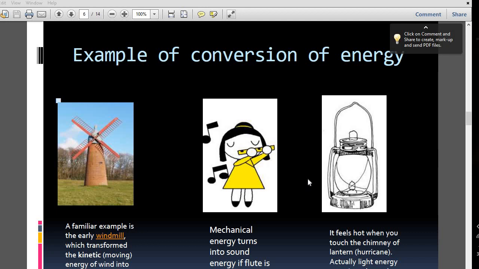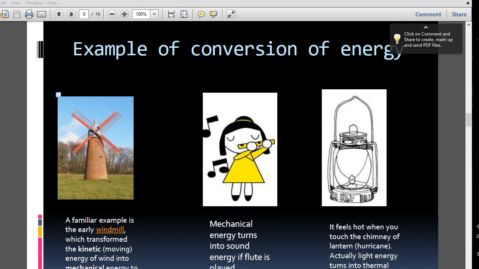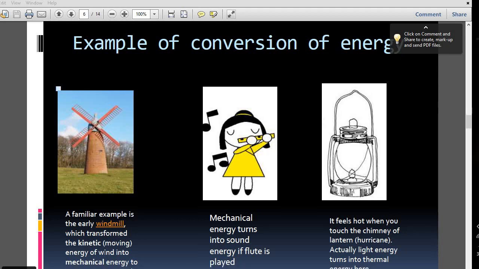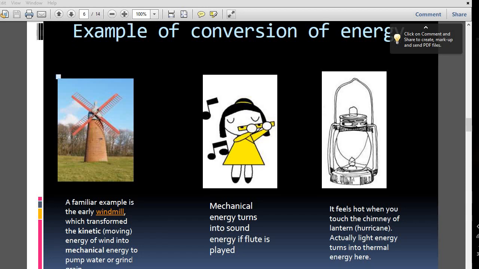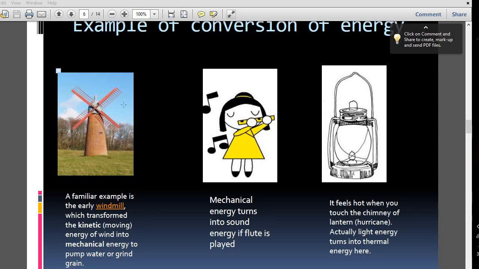Okay, let's go for another conversion, the conversion of energy. Here is the windmill. Look at the windmill. The windmill looks like this. The ancient people used these things, which transform the kinetic energy of the wind into mechanical energy to pump water or grind grain.